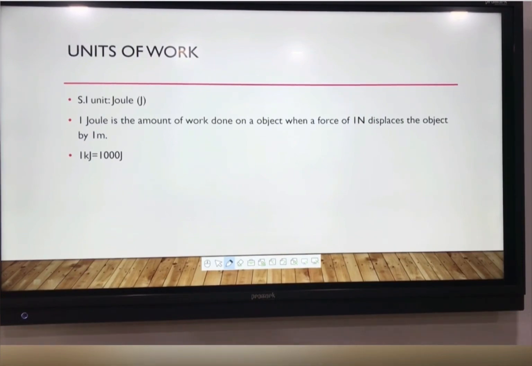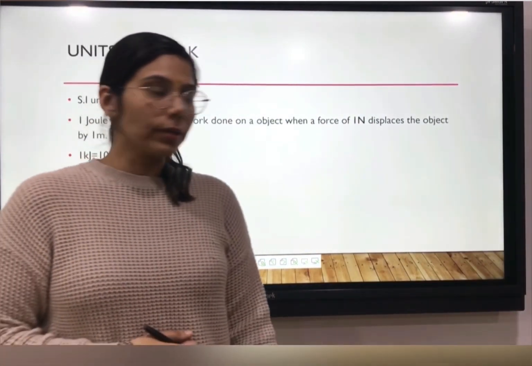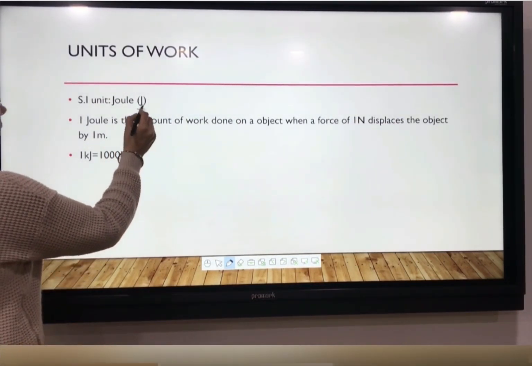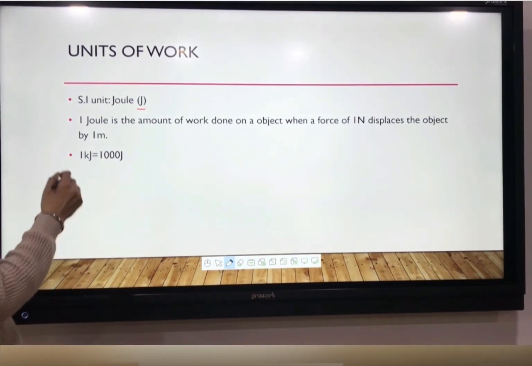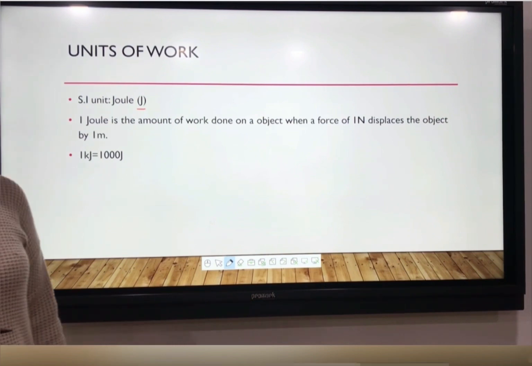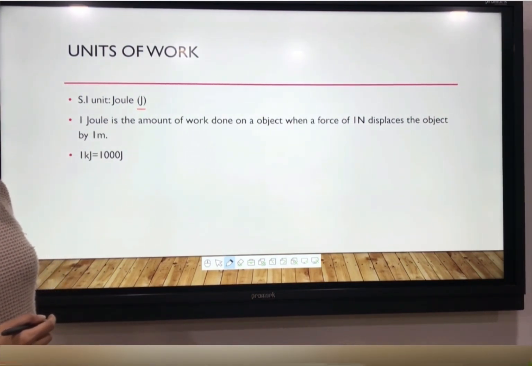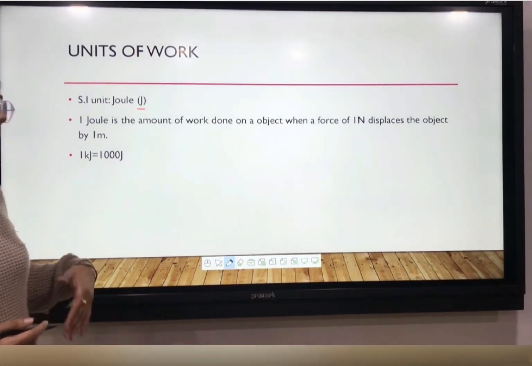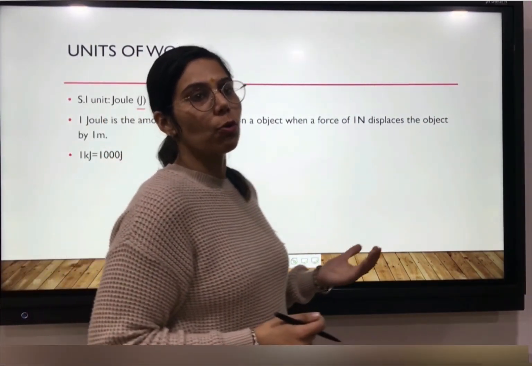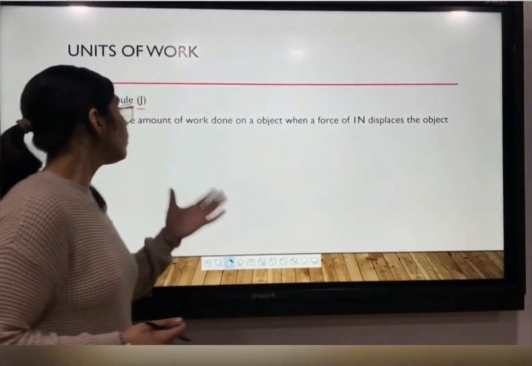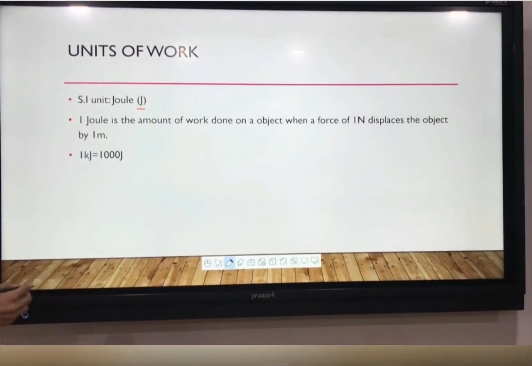Yes. Next we have to learn about the units of work. The SI unit, means standard unit, of work is joule and we usually denote it by capital J. And 1 joule is the amount of work done on the object when a force of 1 Newton displaces the object by 1 meter. Means that if we are applying 1 Newton of force and the body gets displaced by 1 meter, then we will obtain 1 joule of work done.